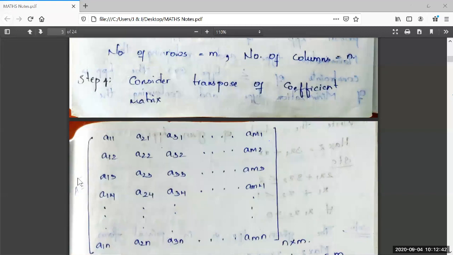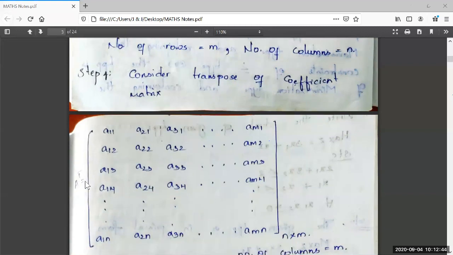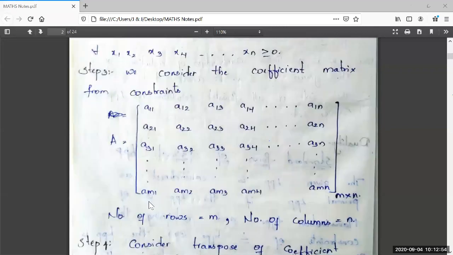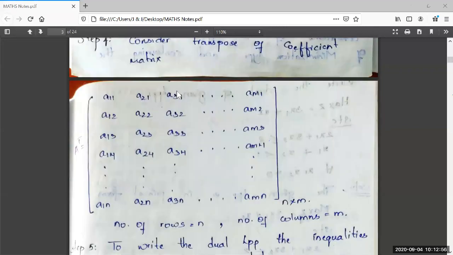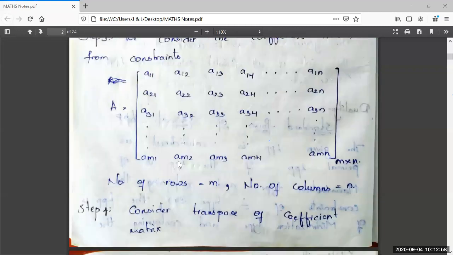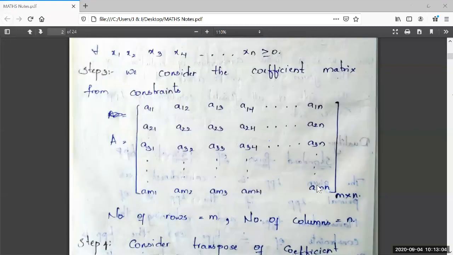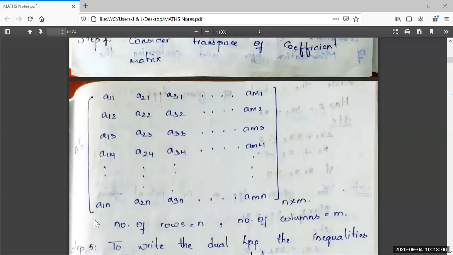That is A transpose is equal to, the left hand side is A power capital T, read as A transpose. See here, the first column is taken as first row, the second column is taken as second row, and so on. The nth column is taken as mth row.